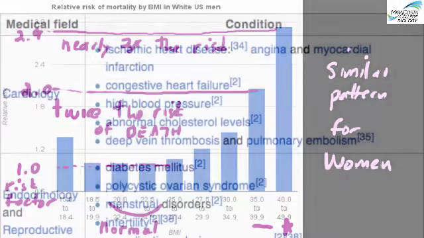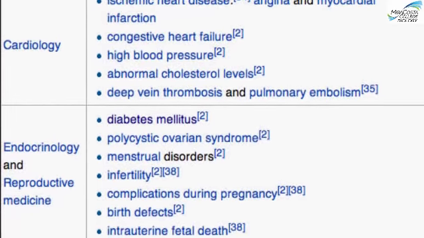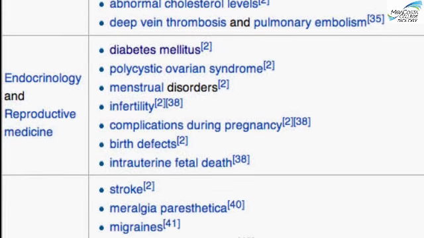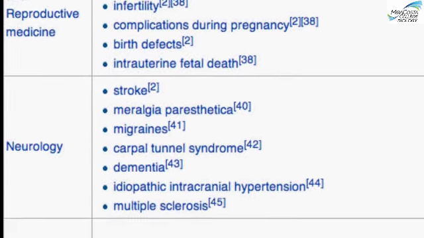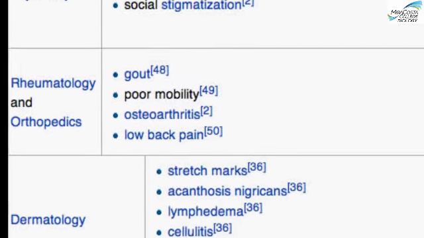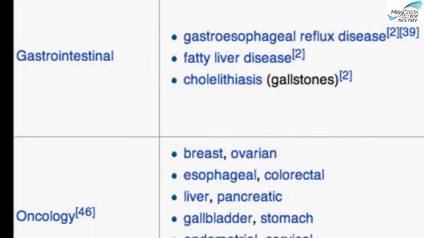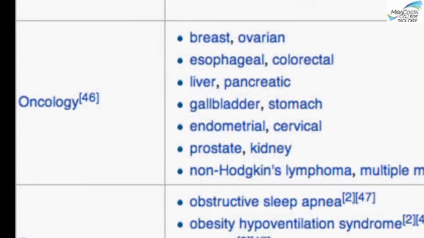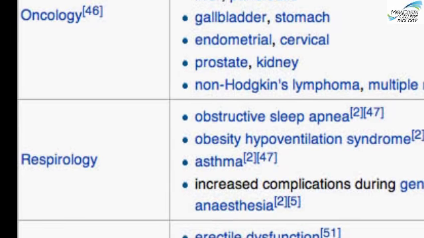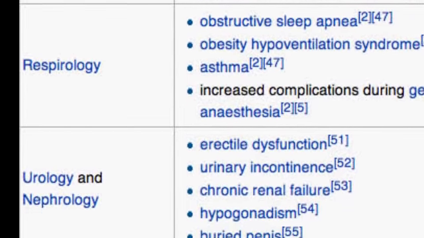Obesity kills, and it does so by increasing the risk of debilitating or lethal medical conditions, including type 2 diabetes, which we discussed earlier, but also cardiovascular disease and certain types of cancer, like breast cancer, colorectal cancer, and non-Hodgkin's lymphoma. It also compromises a person's quality of life through other impacts on one's physical and mental health.